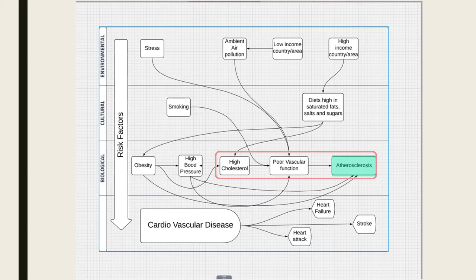So I have the word cardiovascular disease here, and outside of it are the words heart failure, stroke, and heart attack. These are just a few of the many things that cardiovascular disease can cause.